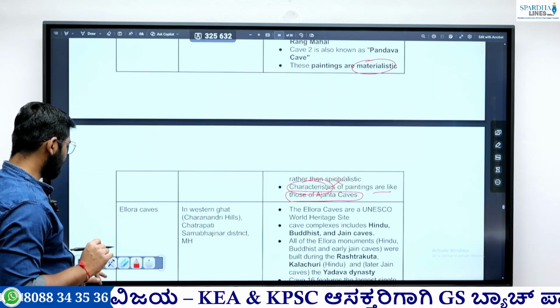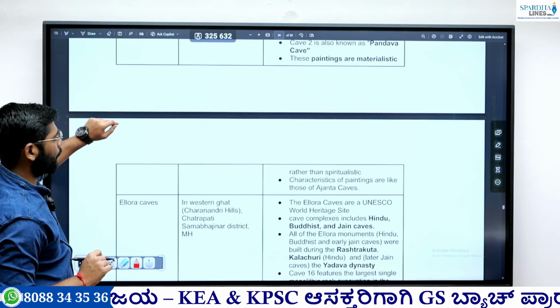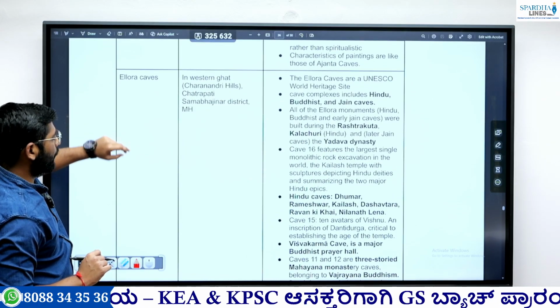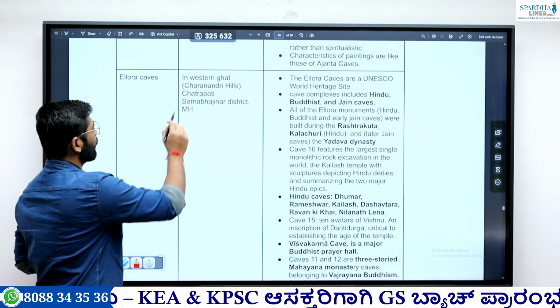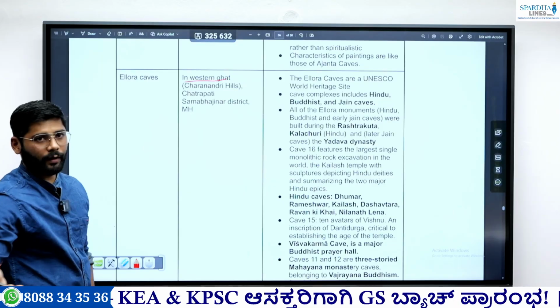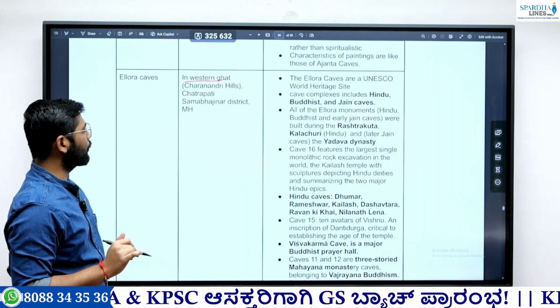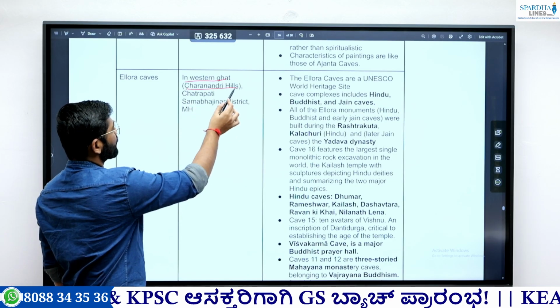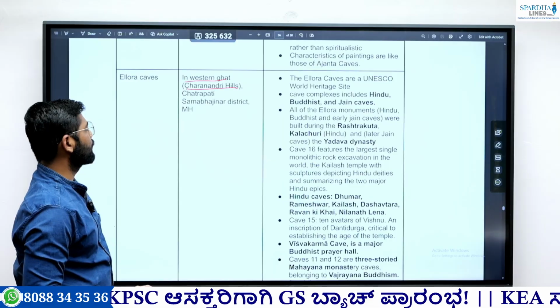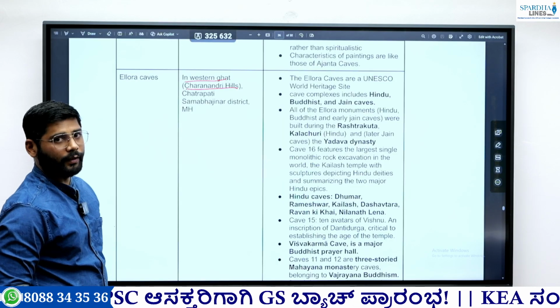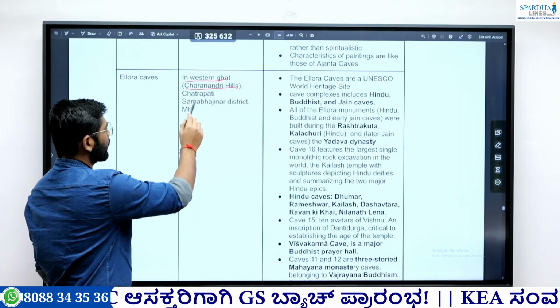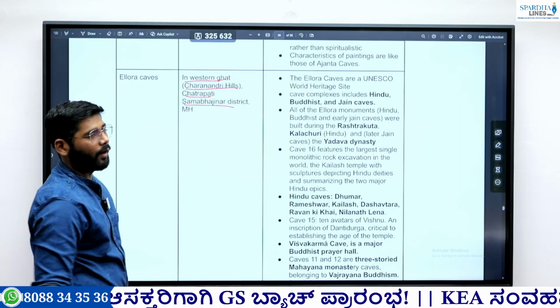Okay. Next is a major cave. We know the Ellora cave. Ellora cave is located in an extension of the Western Ghat. I forgot the Balaghat extension. So it is located here, and locally this hill is known as Charanandri Hills. It is located in Chhatrapati Sambhajinagar district in Maharashtra.